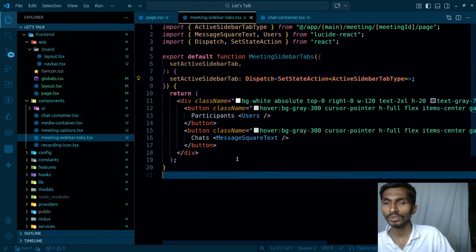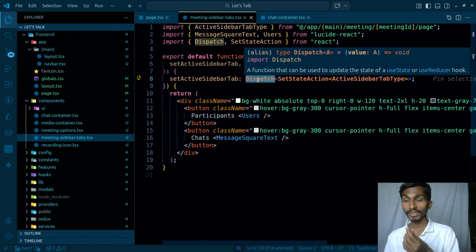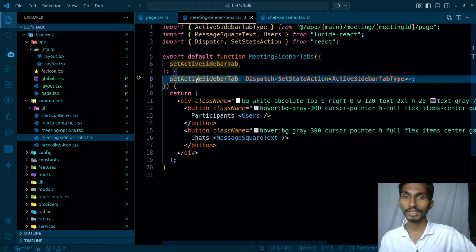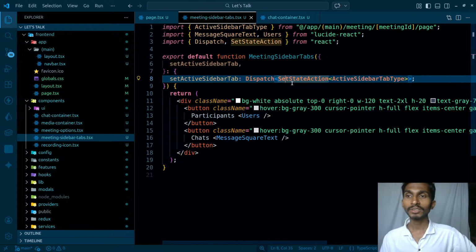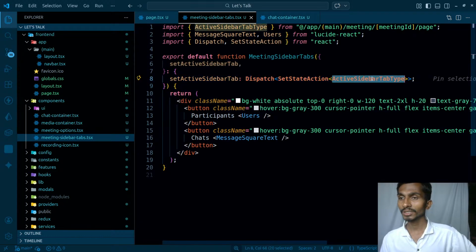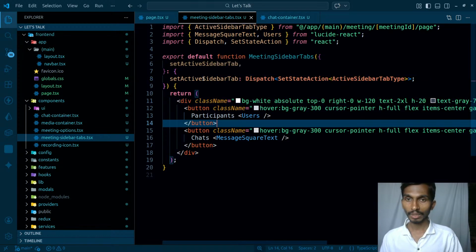So what am I actually saying? First of all, this is the Dispatch type, which means it is mainly used for setting things, because it will be used for setting the value. And then the type is SetStateAction, and that SetStateAction is going to be taking this type, ActiveSidebarType. That simply means the value can be either participants or chats or none. That's it. And whenever I click on them, then I'm going to be setting that.